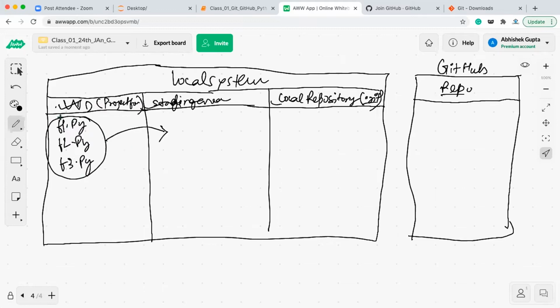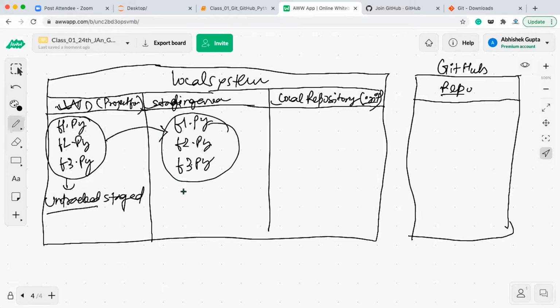When you create any file in the working directory, that remains in the untracked stage. Untracked means it is not tracked by the Git system. So we need to move it to the staging area. Once you move f1.py, f2.py, and f3.py to the staging area, they are now tracked by the Git system. And to move from the working directory to the staging area, we run the command git add.